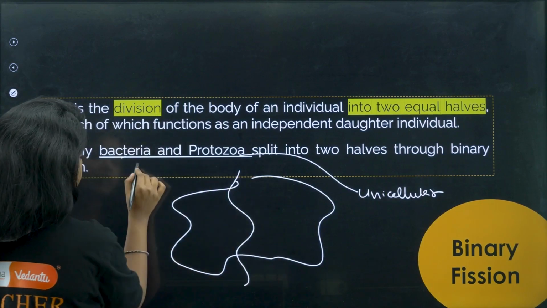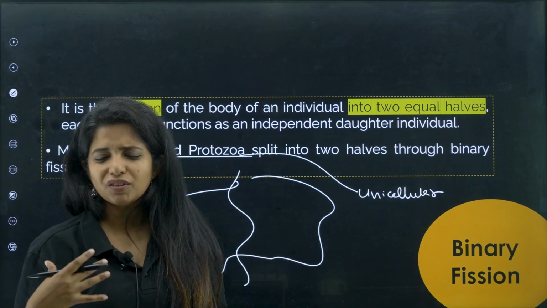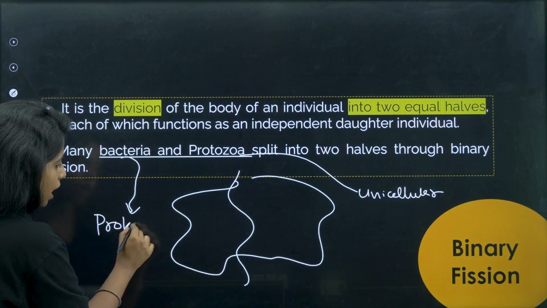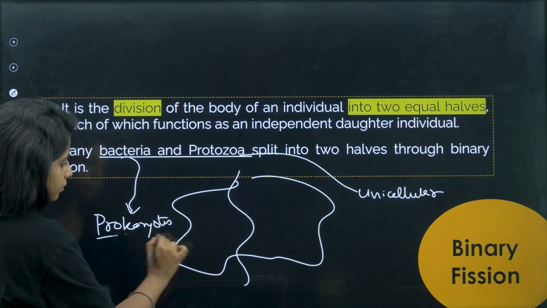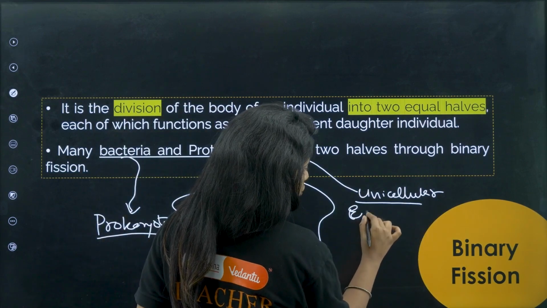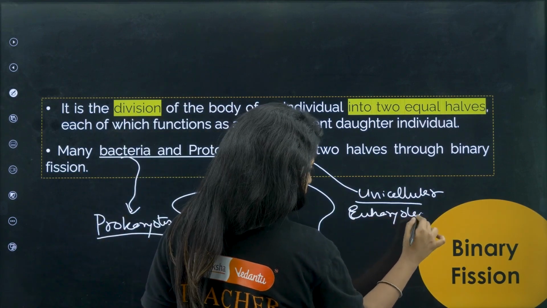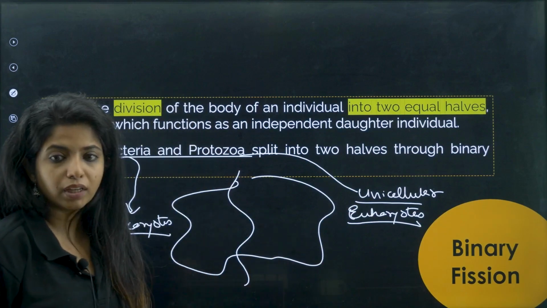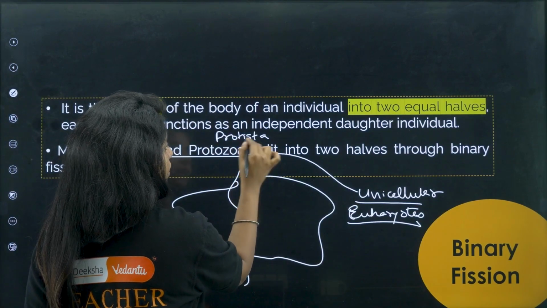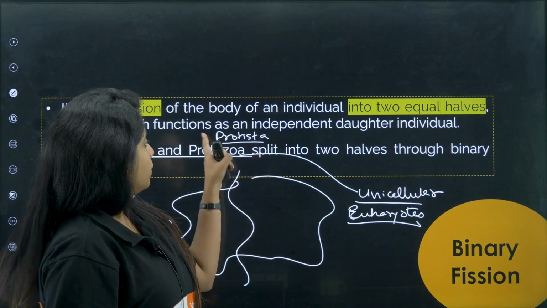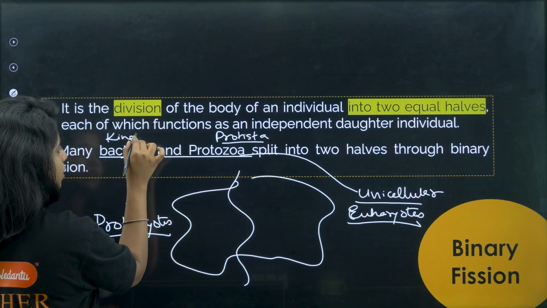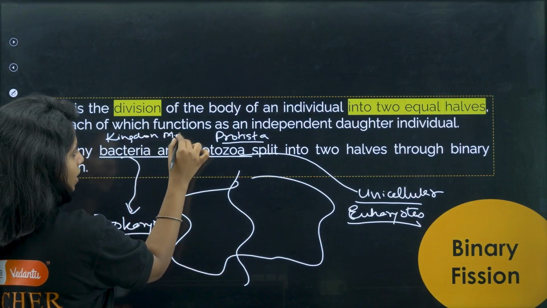Bacteria do not have a proper nucleus or membrane bound organelles and stuff like that, which is why you call them prokaryotes. Protozoa are also unicellular, but you call them eukaryotes because they have a nucleus and everything. They are a specific type and come under something known as Protista. We have 5 kingdoms. Kingdom Protista is there, in which you have protozoa. Kingdom Monera is there, in which you have bacteria and all of them.